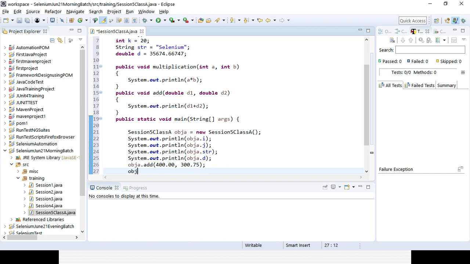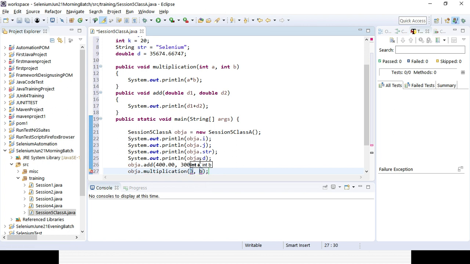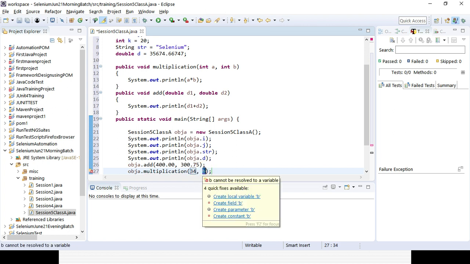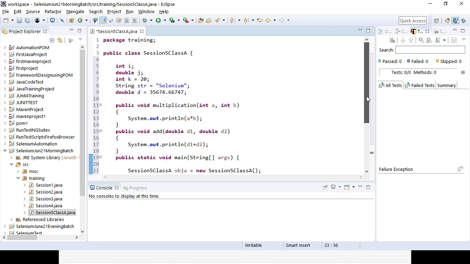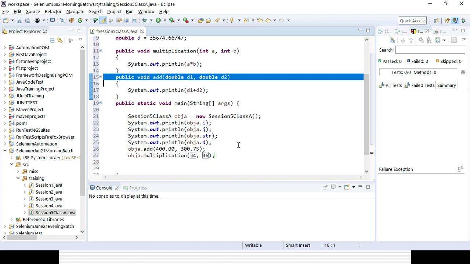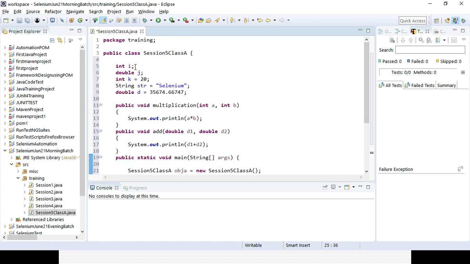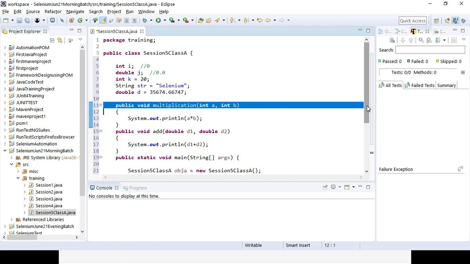So I'll be using obj dot multiplication here, with two integer arguments. So that's how I can use all the variables and all the methods, based on the arguments we are providing. So now here you can see that for the two variables I did not provide any value, so they will be taking the default value. Integer it is 0 and double it is 0.0, so it will print the default values. And for integer k I have defined it, string I have defined, double I have defined. Here also I am passing the variables.